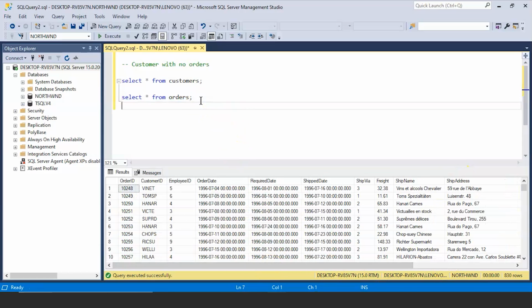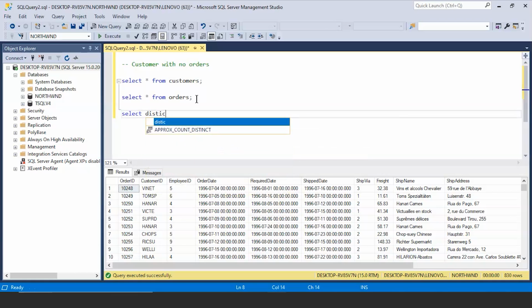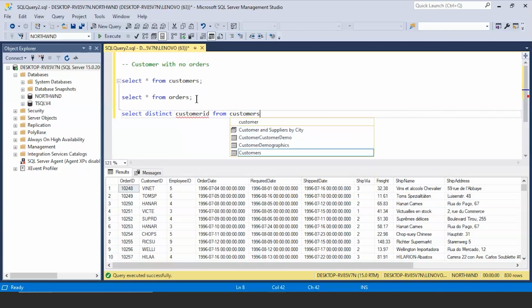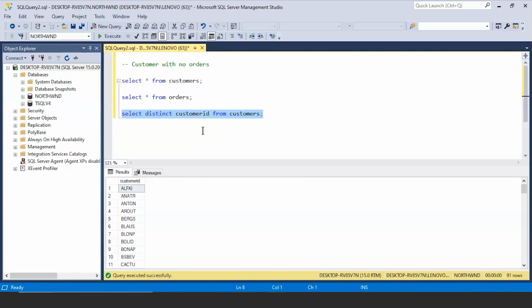Okay, now let me use the distinct keyword. I'll write select distinct. I want to find the distinct customer IDs from my customers table. Let's run and see how many unique customer IDs we have. So there are total 91 customer IDs or customers.